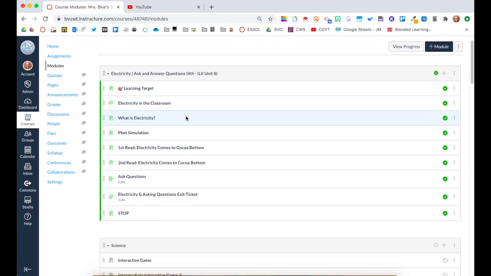Our units are typically 3 weeks long, and although there are a lot of standards to introduce and assess in each unit, this module focuses on a few standards that I want my students to practice. The standards have all been introduced to the students. From this module overview, you can see I've started out with a page. There is a discussion, a few more pages, and an exit ticket near the end.